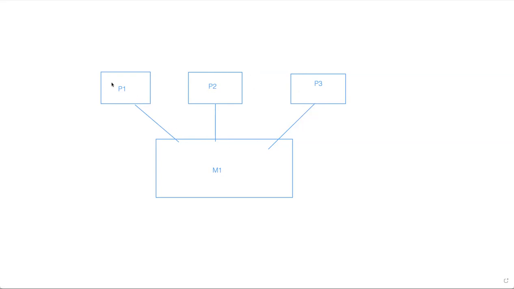Let's say, for example, P1 has written a login page of a bank. You have an idea about internet banking, right? P1 has developed a login page, and he tested that the login page is working. P2 has developed a home page. After login, the home page has to be displayed, right? That he has developed. And P3 has developed transactions, so that any transaction can be performed.